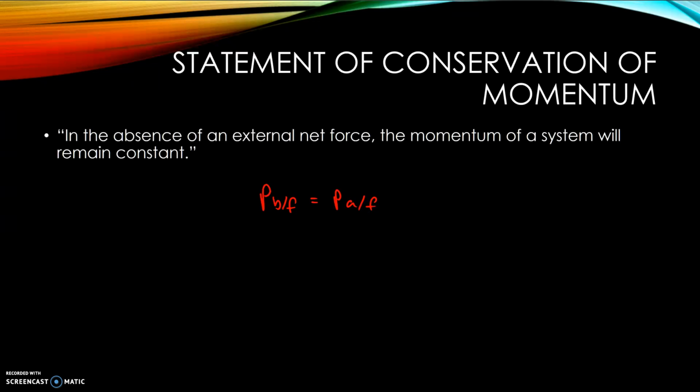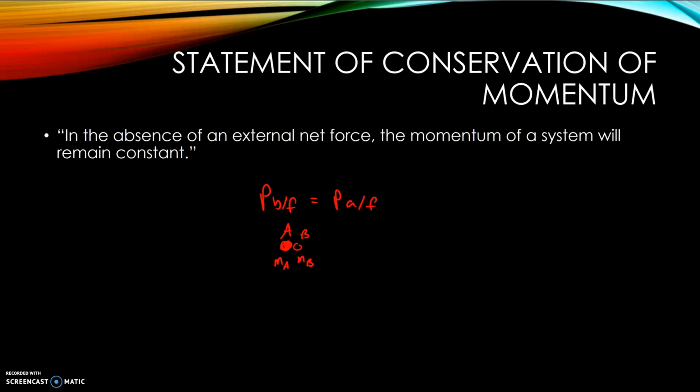Now, you have to be careful when you use conservation of momentum, because although you don't have to identify different types of momentum, remember this is a vector quantity, and so we have to set a direction. So, for instance, I'm going to call this object A, and I have object B right here, and this has some mass ma, this has some mass mb, and for some reason this is my system.